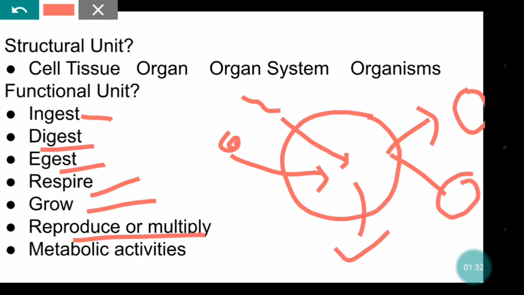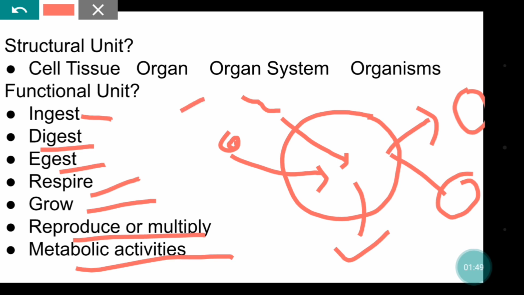So what it is doing? It is multiplying. Again this cell will grow fully and it will divide again into two, and it performs various metabolic activities for its survival.